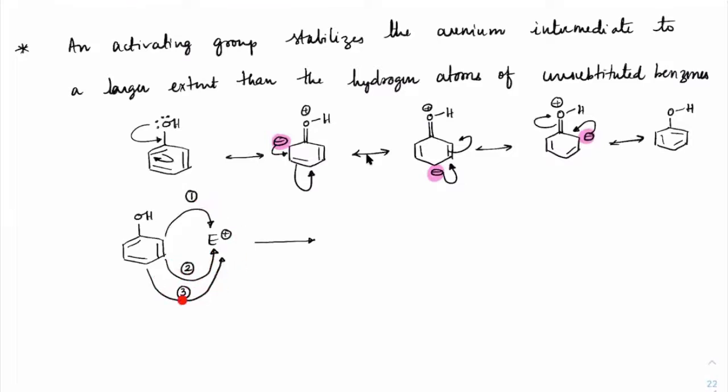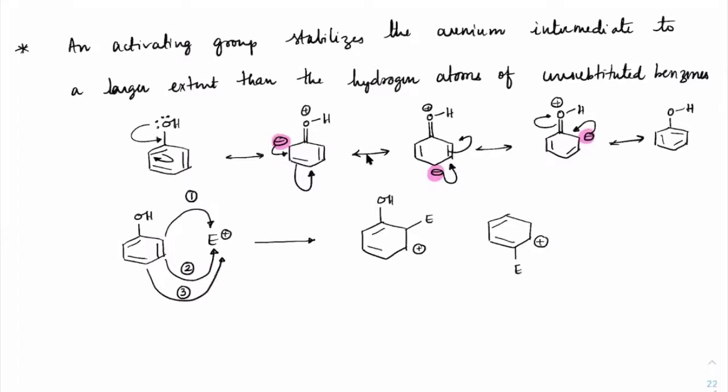Between 1 and 3, it is difficult to discuss because negative charge is coming on both ortho and para positions. So there are two possibilities when an electrophile approaches the benzene ring. One, the electrophile combines here, and positive charge will come here. Second, the electrophile can combine here and positive charge can come here, on either side. It doesn't matter where you keep the positive charge.